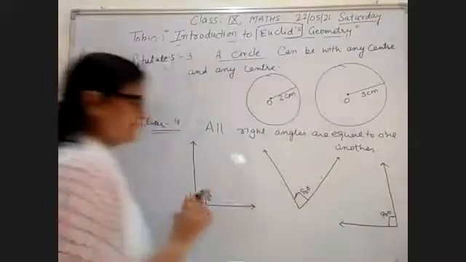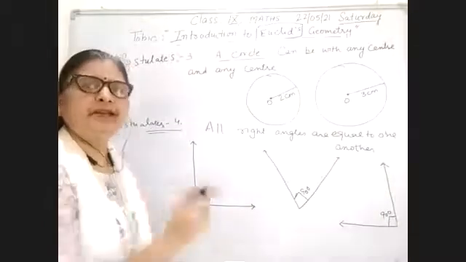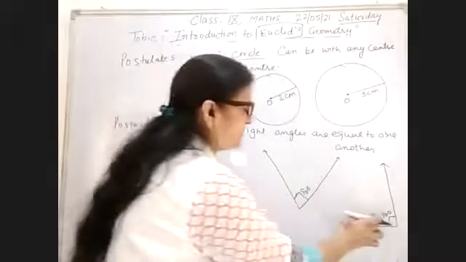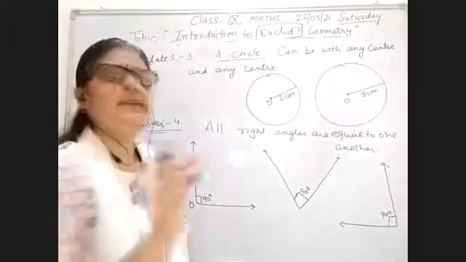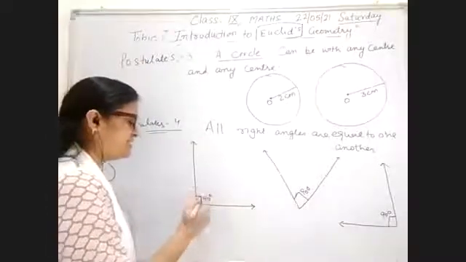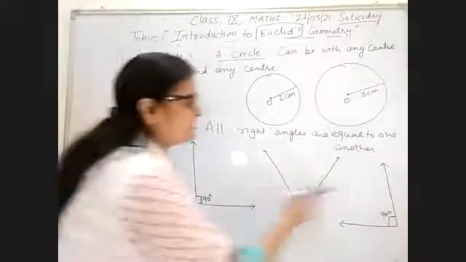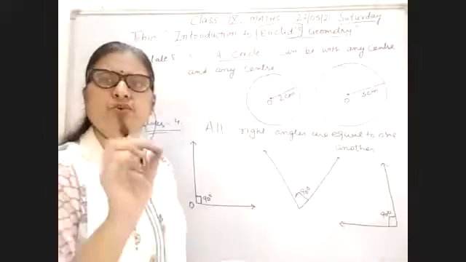If I take the protractor and measure, this is a right angle, this is also a 90 degree angle, and this is also a right angle. When I keep the protractor, this angle is equal to this angle, because this is also a right angle. You cannot go by the rays, whether they are short or long.